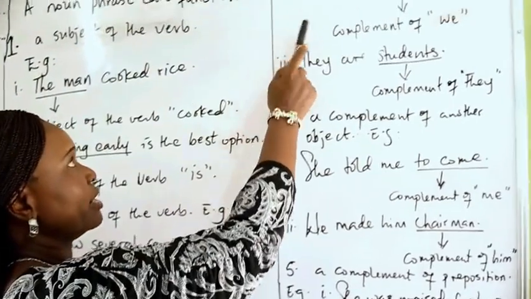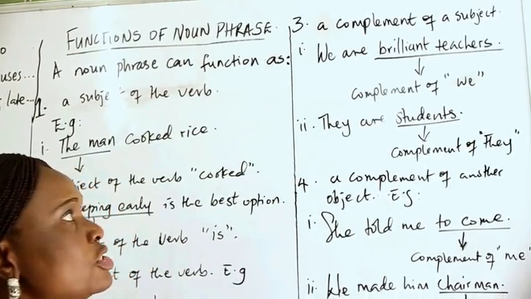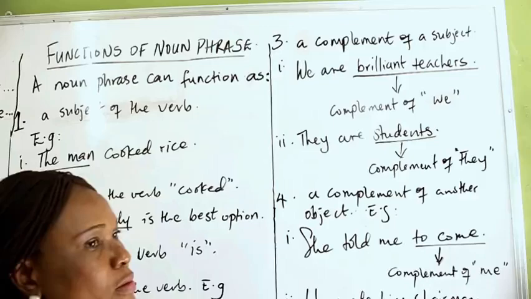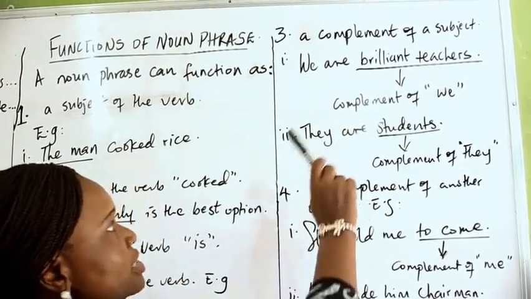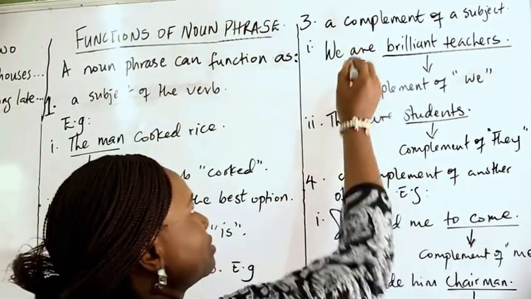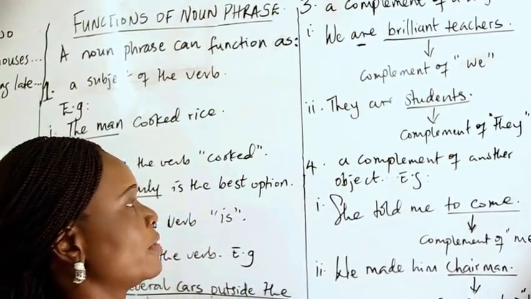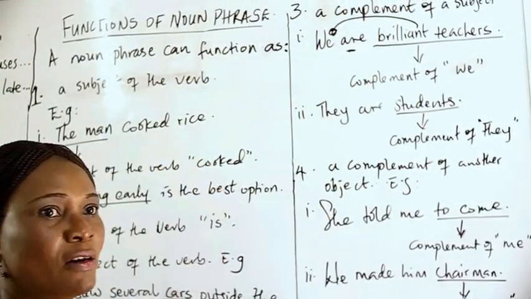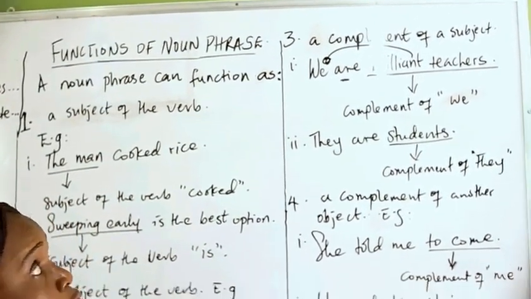We have an example here. We are brilliant teachers. If you have a test again, we are what? What are we? Your answer comes up: brilliant teachers. Therefore, this is a complement of the subject we, because the verb that is here, the verb are, is a verb to be. It's not an action verb. Therefore, brilliant teachers is actually telling you about the state of being of the doer of the action, the doer in the sentence.